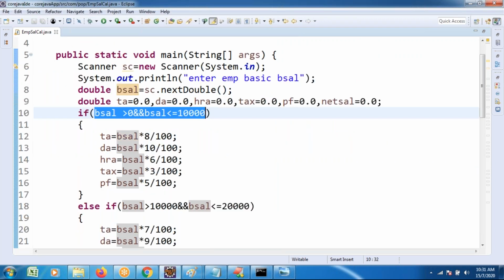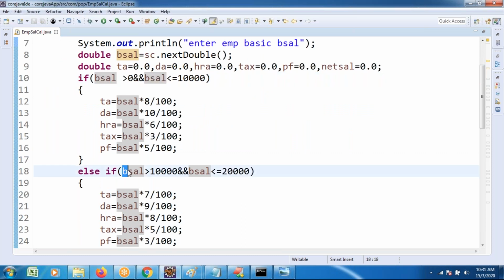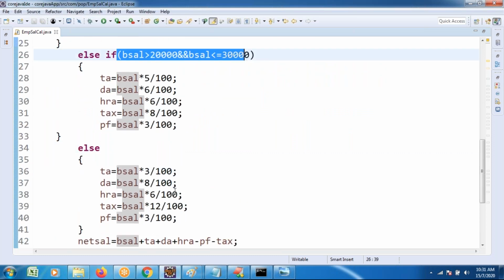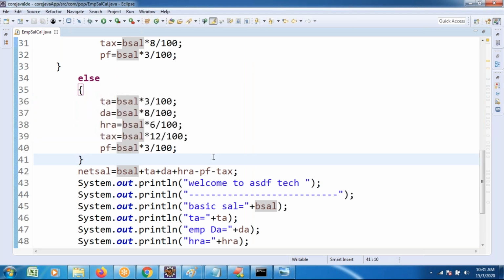The cursor comes to condition 2, failed. Condition 3, failed. Then it comes to the else part. That's why the else part logic is executed. There is no negative value condition, so obviously the cursor goes to the else part and executes. But is it possible? Are you ready to pay that amount in a real company? Not at all. If the company gives the salary, we take the salary. If the company is not giving the salary, we expect nothing, 0, but not a negative value.